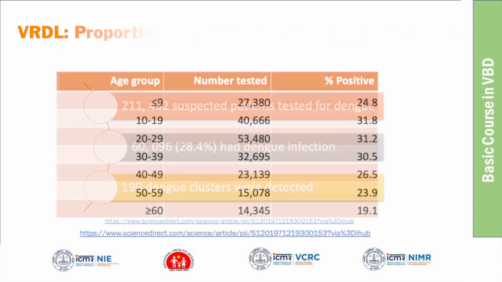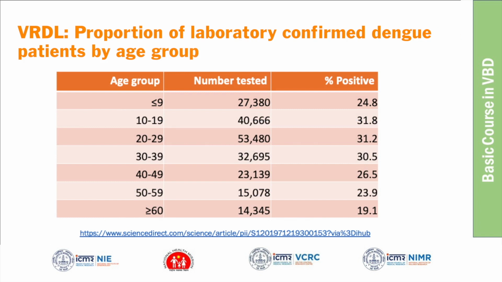The VRDL network has also given dengue positivity by age group. So what do you observe from this slide? By age group, you have the number of suspected patients tested and the percentage positive. What does it show?